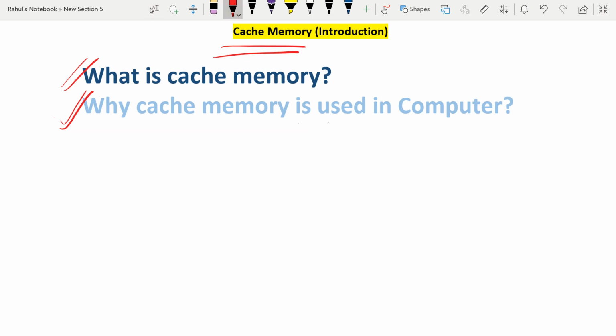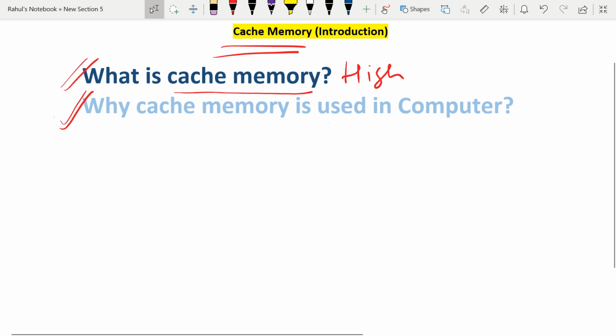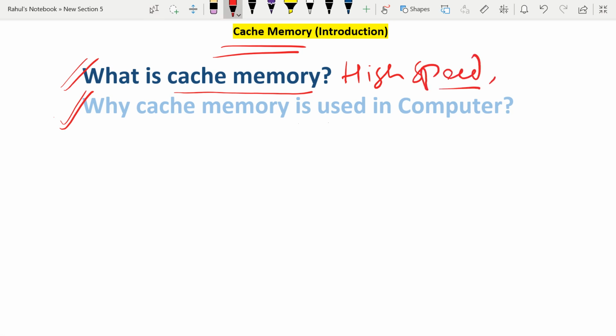Now let's start. Cache memory, if we discuss it in terms of memories, is a high speed memory. And why is it used? It is used to synchronize between all the other memory peripherals.